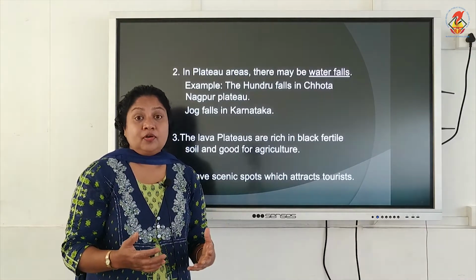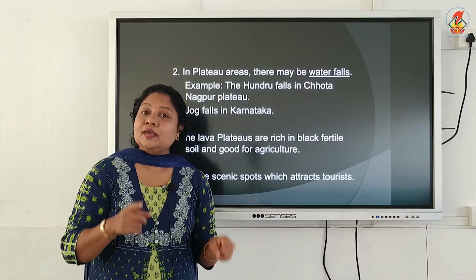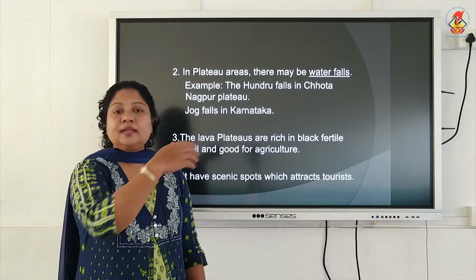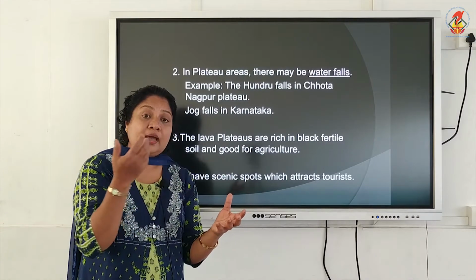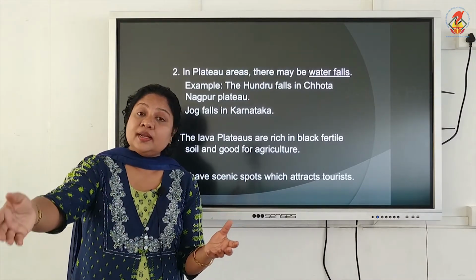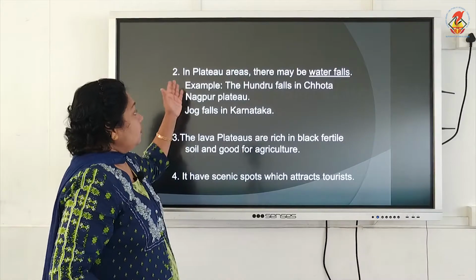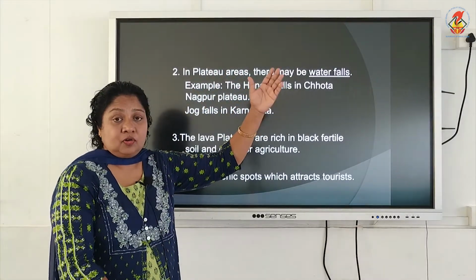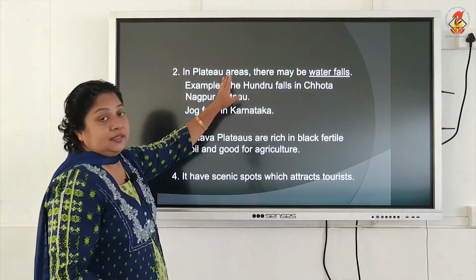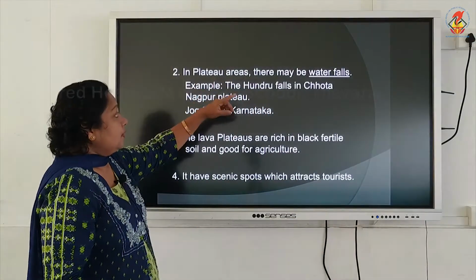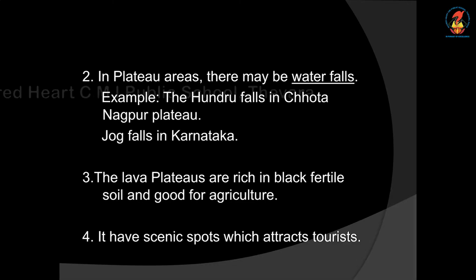There is a possibility of producing hydroelectricity, and the rest of the water can be channelized for agriculture purposes. So that is yet another use of plateau. Examples of such waterfalls are Hundru waterfall in the Chota Nagpur Plateau, and in Karnataka, Jog Falls.